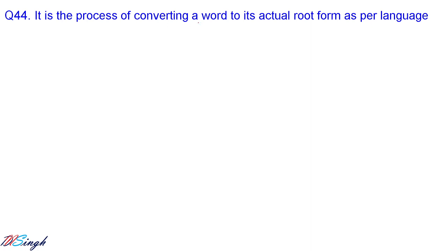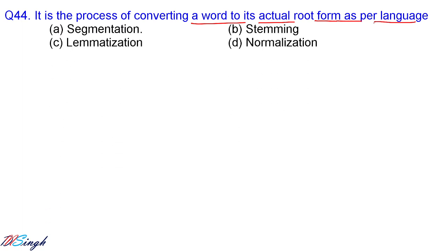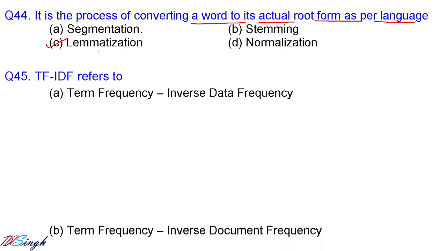It is a process of converting a word into its actual root form as per the language. So converting a word into its actual root form is called what? Lemmatization. In stemming, you are going to prune the word's ing form or ses or any alteration to it, but while stemming, the word may not be in its correct root form. So converting it into its actual root form, that is called what? Lemmatization. Let us go for 45.